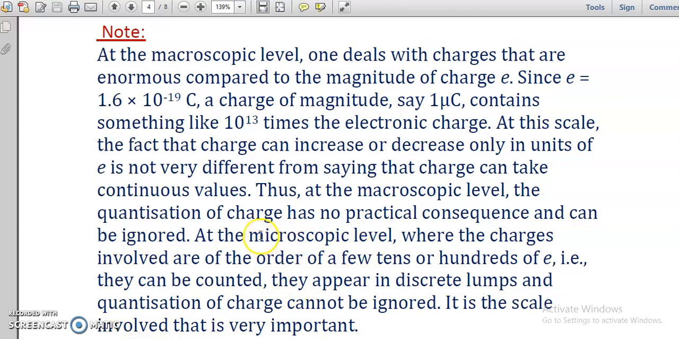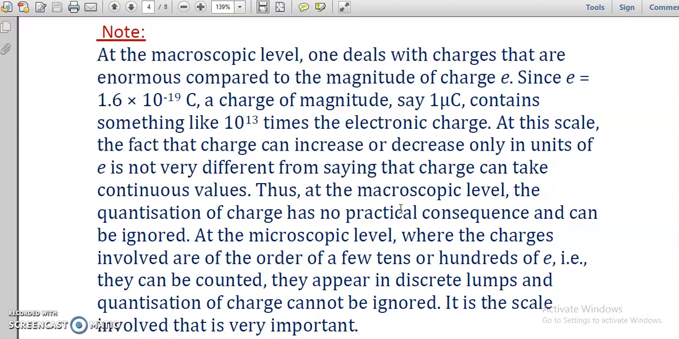And where can we ignore the quantization of charge? At the macroscopic level. So overall, in this note we have studied the drawback of quantization of charge, and finally we can conclude that quantization of charge is only possible at the microscopic level, not at the macroscopic level. Hopefully it's clear to you.